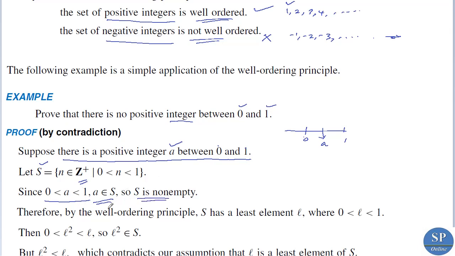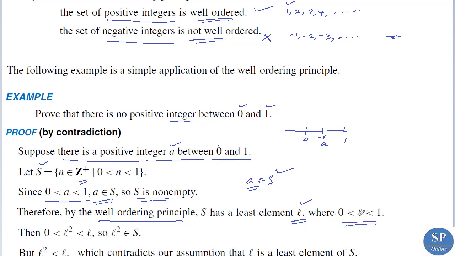Clear? So since S is a non-empty set, by the well ordering principle, S has a least element. We know the well ordering principle is nothing but a non-empty set of positive integers has a least element. So here we assumed that a belongs to S and a is an integer between 0 and 1. So S is non-empty. So by well ordering principle, S has a least element, say L. So S contains a least element and it is L. That is, L lies between 0 and 1.